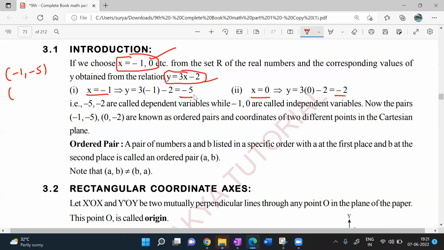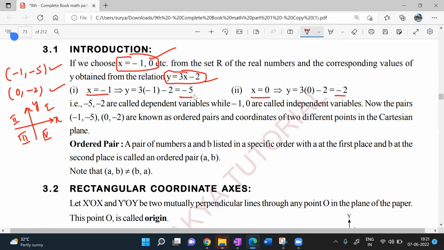-5. If x value is 0, one second, let me erase this. If x value is 0, what is y value, beta? -2. Yeah, I'll be plotting these two coordinates in a Cartesian plane. Cartesian plane is nothing but where you have the quadrants. This is the first quadrant, this is the second quadrant, this is the third quadrant, this is the fourth quadrant. Okay, so we will go forward and you will understand everything.